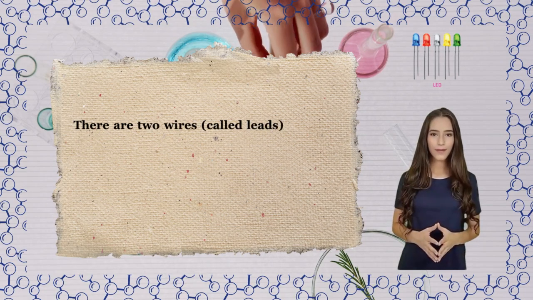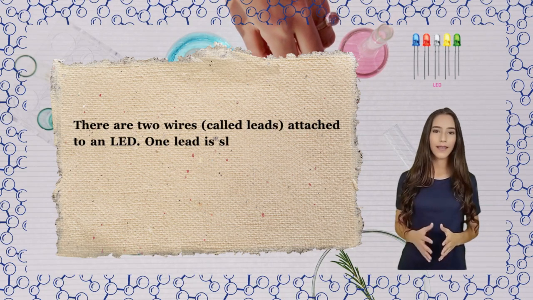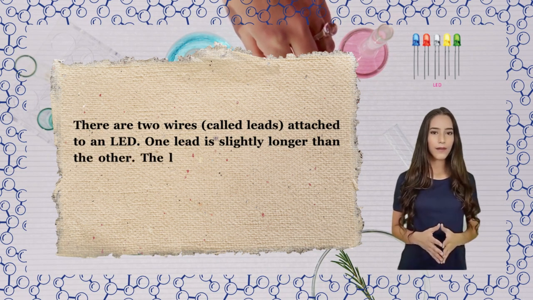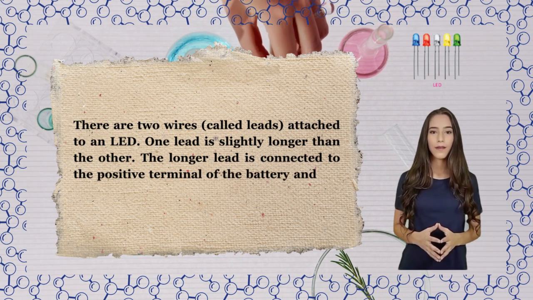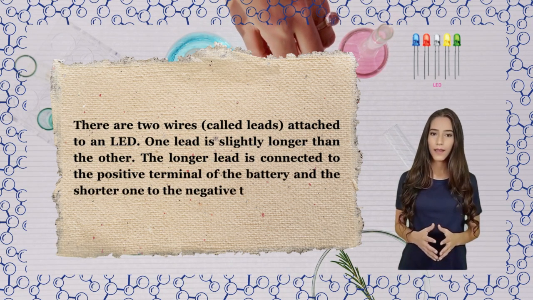There are two wires, called leads, attached to an LED. One lead is slightly longer than the other. The longer lead is connected to the positive terminal of the battery and the shorter one to the negative terminal.